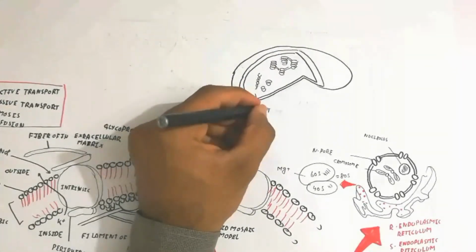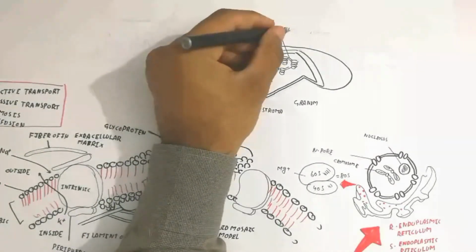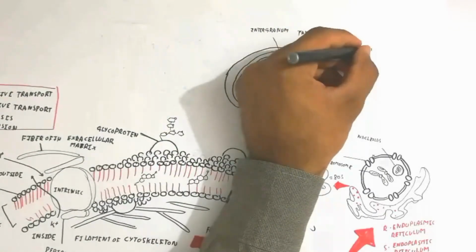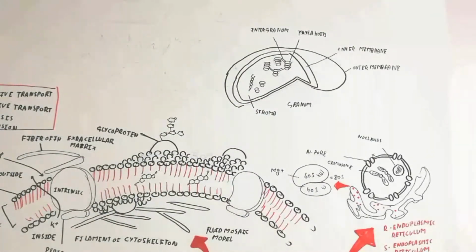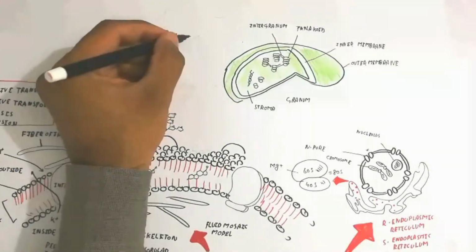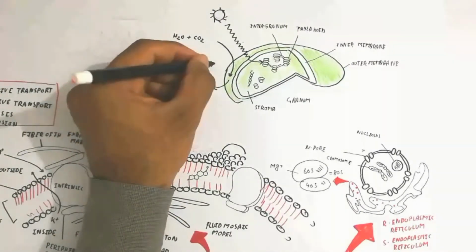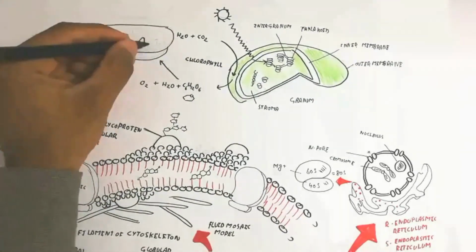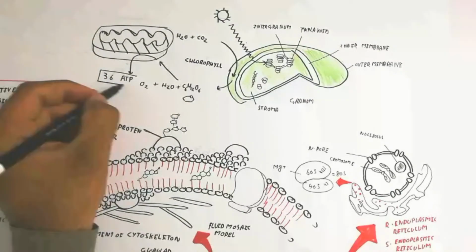In plant cells there is a cell wall, and the difference is that chloroplasts are present, green in color, composed of chlorophyll. The importance of chlorophyll is that there are grana and intergrana, thylakoid membrane, inner membrane and outer membrane, as shown here, and stroma and its own genetic material. It uses light, water and carbon dioxide to produce sugar, and oxygen and water. The sugar goes inside the mitochondria, another organelle, which produces 36 ATP from one sugar.